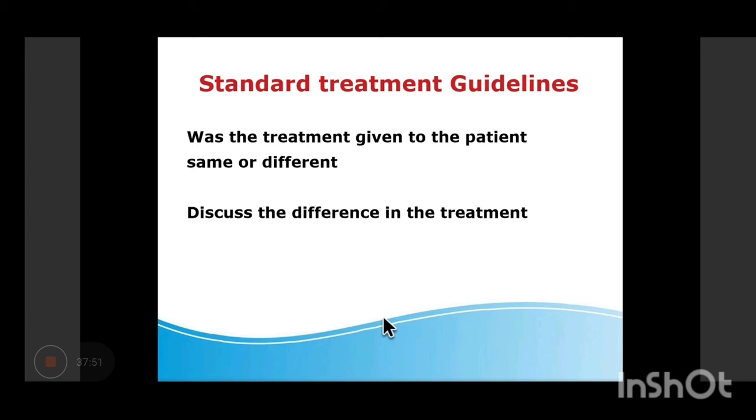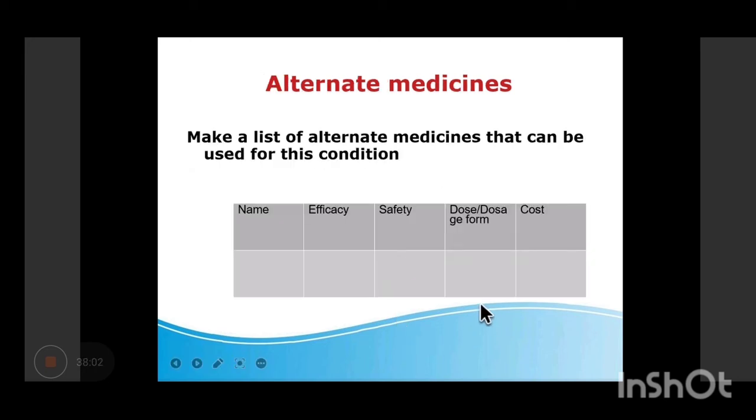You can discuss with the senior resident in the various departments. They're going to tell you. So you are supposed to discuss the difference in the treatment, if any. Alternate medicines, if possible, try to make a list that can be used for this condition. ऐसा एक छोटा सा टेबल बना लो आप, efficacy, safety, dosage form and cost. It is not mandatory.